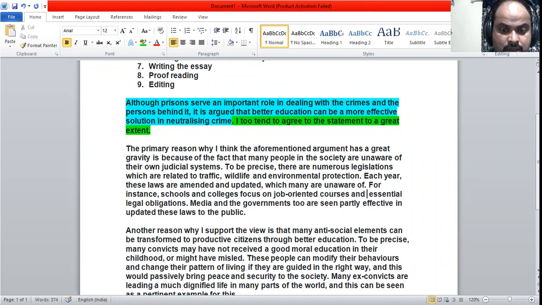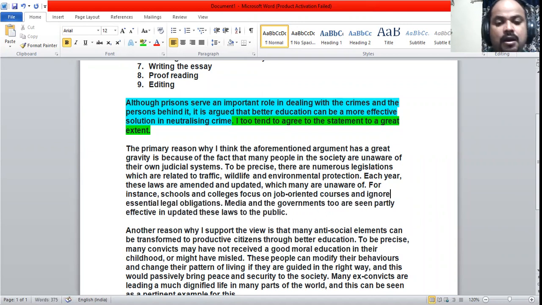For instance, schools and colleges focus on job-oriented courses and ignore essential legal obligations. Media and governments too are seen as only partly effective in communicating these laws to the public. They are not completely effective in doing this.